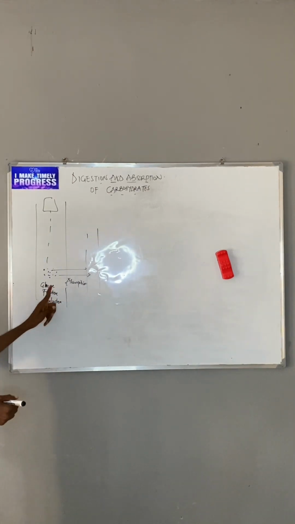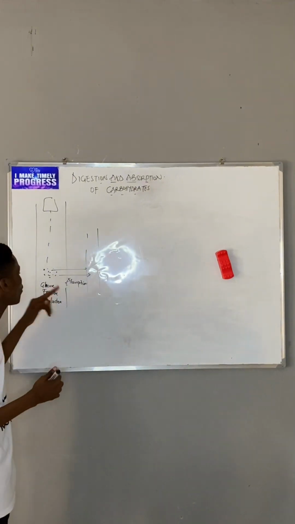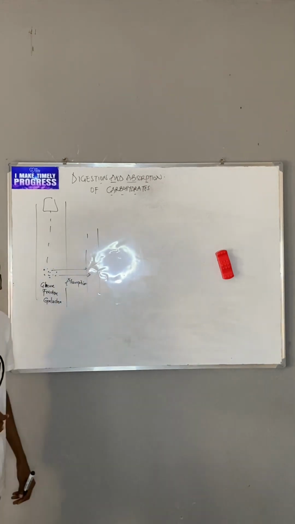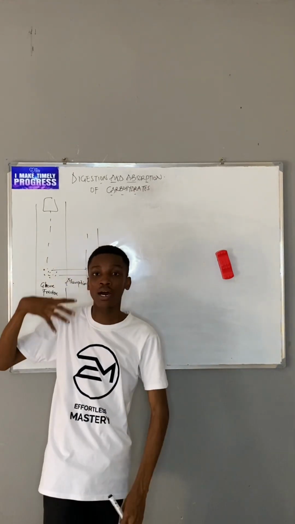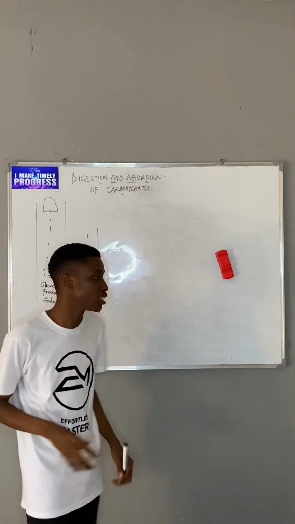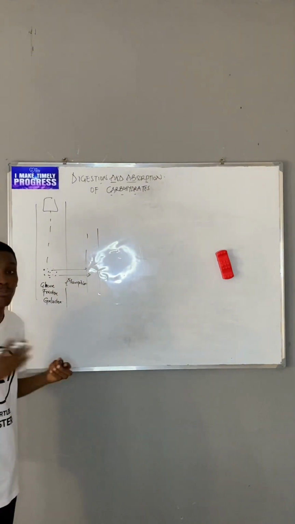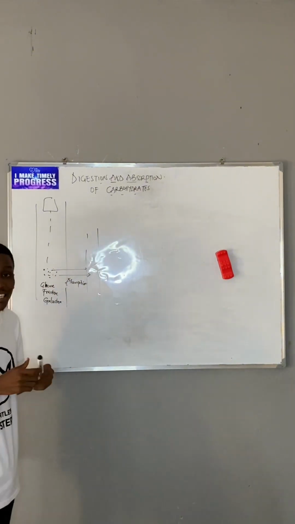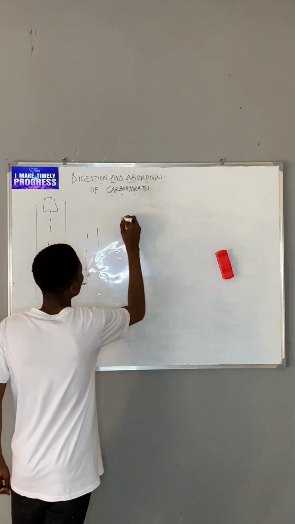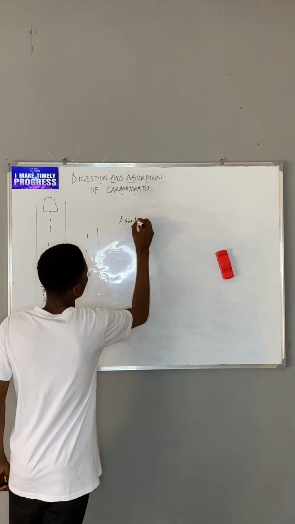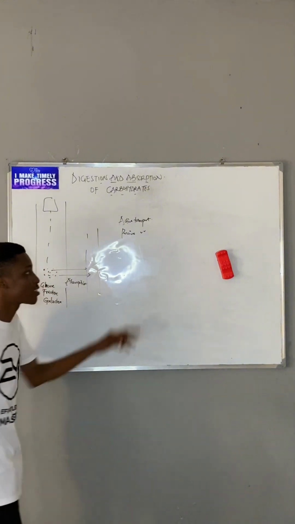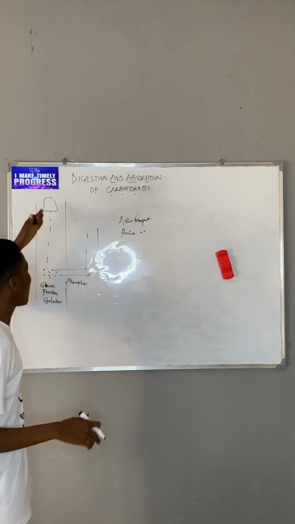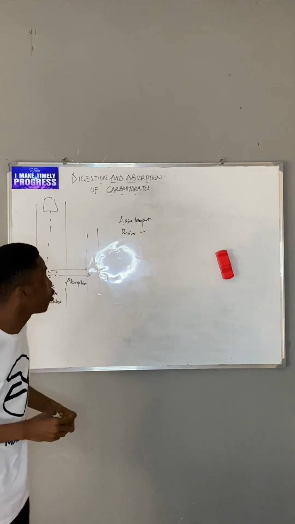Now, they are transported into the blood, a process called absorption. But how does absorption work? These end products of digestion of carbohydrates are water soluble, so absorption cannot be done by simple diffusion, like we've established in our former series on membrane physiology. Rather, it is done either through active transport or passive transport. Remember, these are the two ways any substance can be transported across a cell membrane.